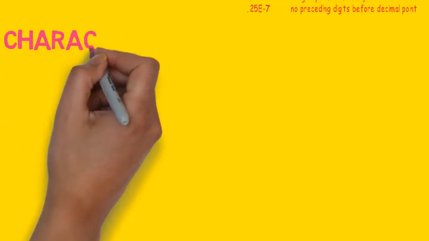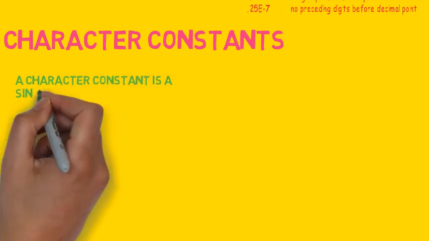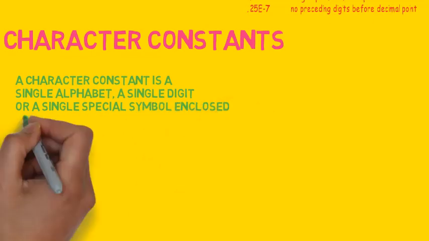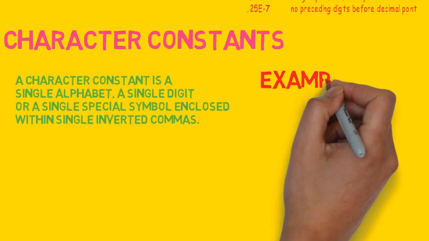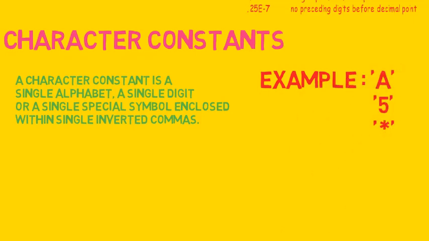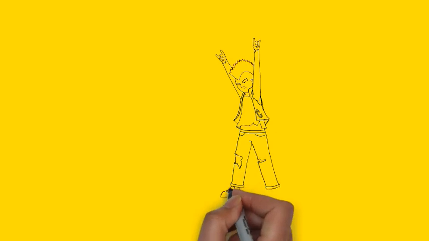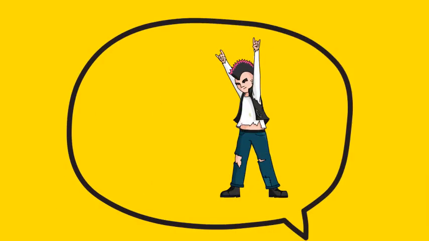Lastly, we have character constants. It's a tiny topic friends. A character constant is a single alphabet, a single digit or a single special symbol enclosed within single inverted commas. Example, capital A which is an alphabet, 5 which is a digit and asterisk which is a special symbol. So these are all character constants. Okay, so now we are over with literals or constants.